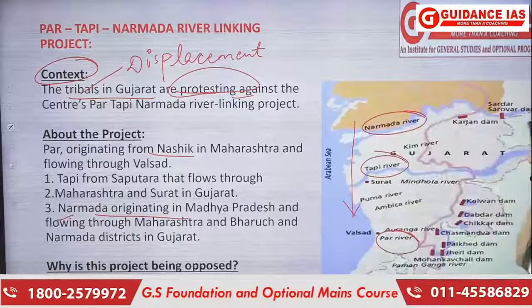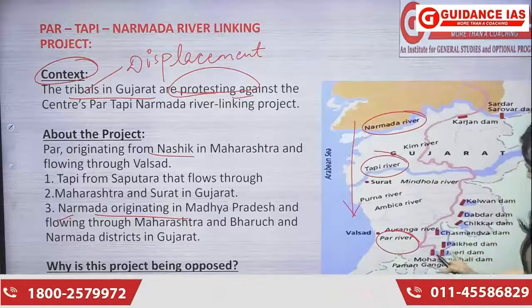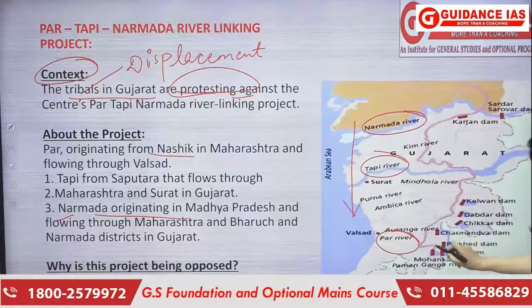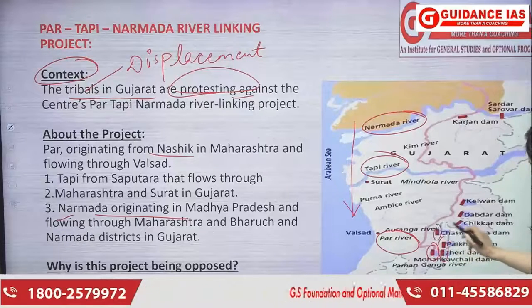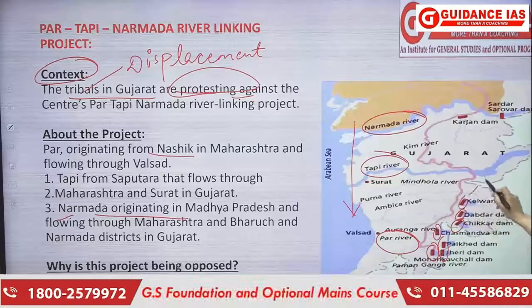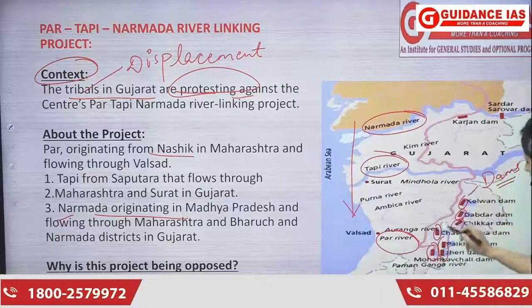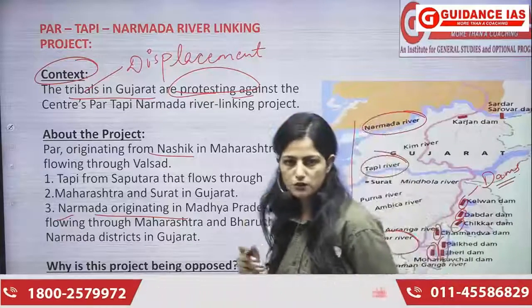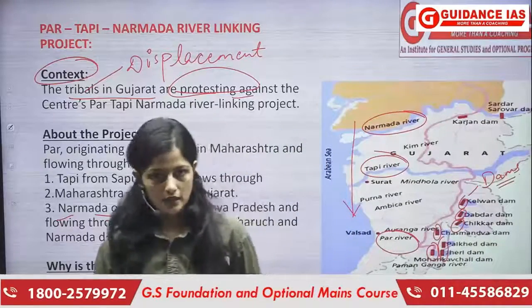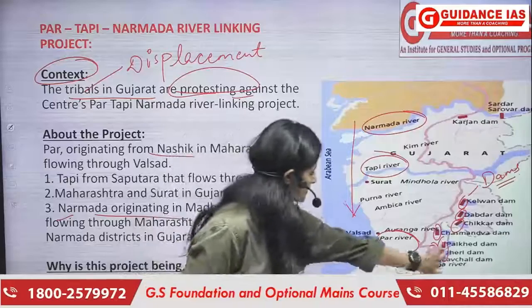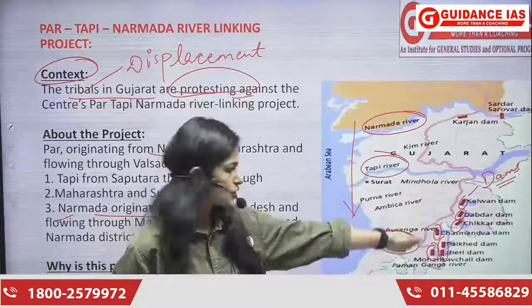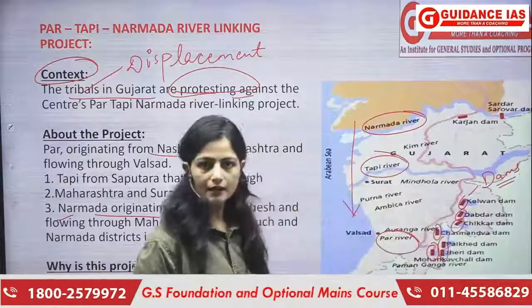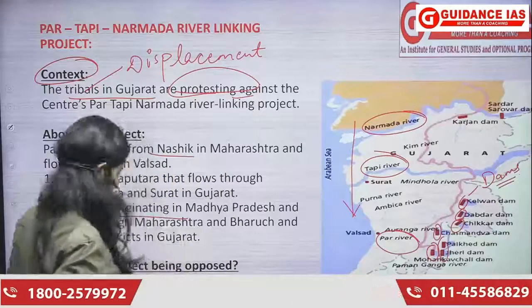So there's another point I would like to make here, and I would want all of you to see in this map, these red color points you can see, these are the dams. So these are the dams, and using these dams we are going to channelize the water of these rivers and accomplish our target. Okay? So these are the 7 dams we will be constructing and channelizing the water, right?